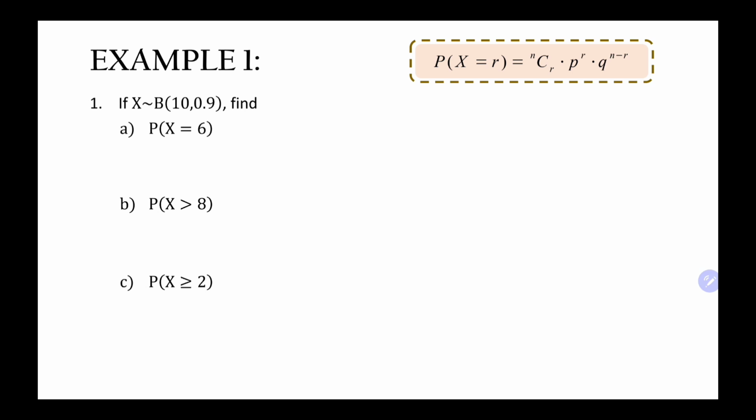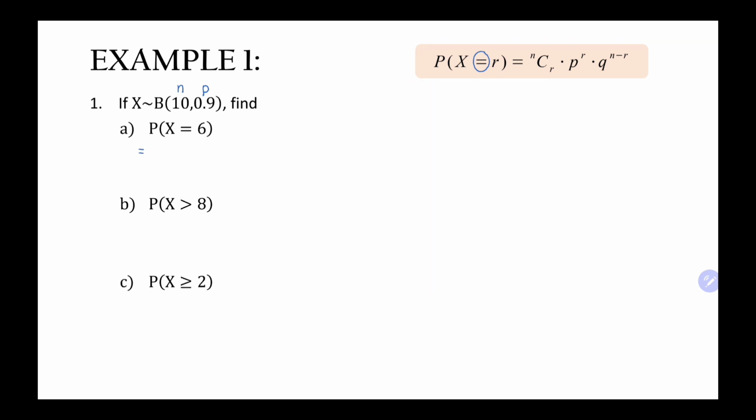We look at example number 1. X is binomially distributed with n equals 10 and p equals 0.9. First question, we want to find P(X = 6). This formula we use for questions with equal signs only. So for this question, P(X = 6), we can use this formula.